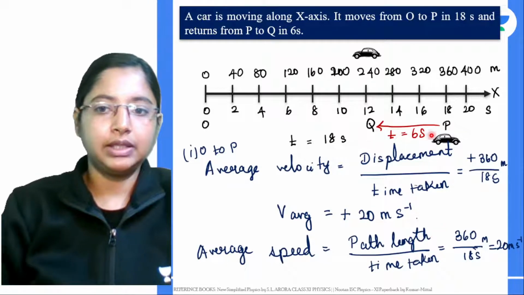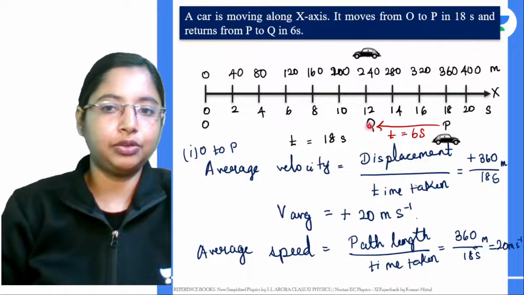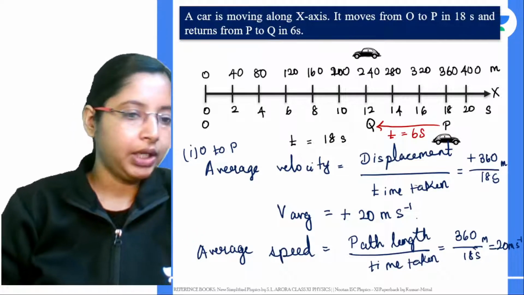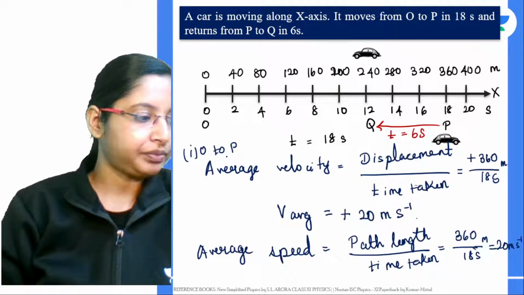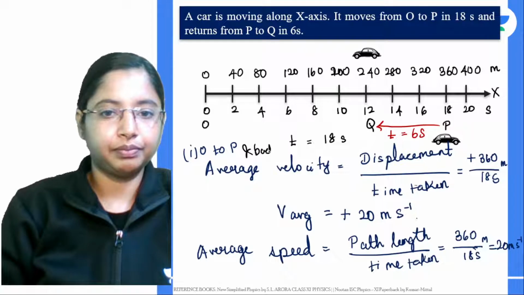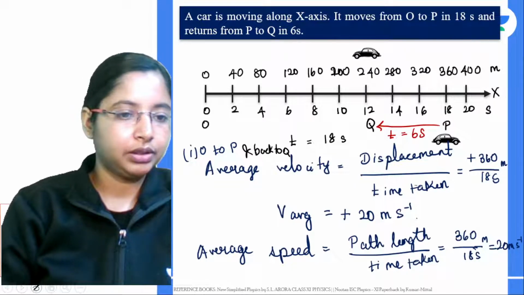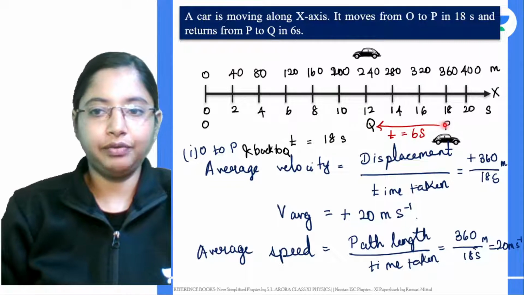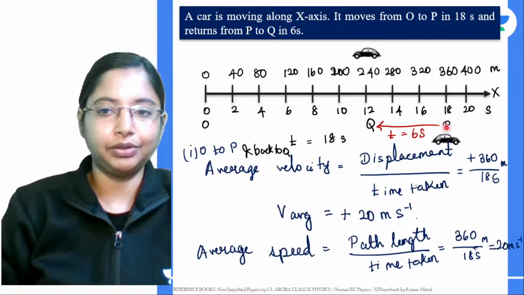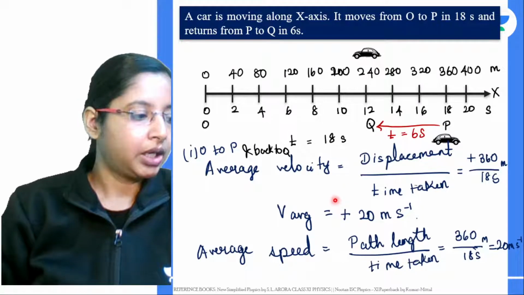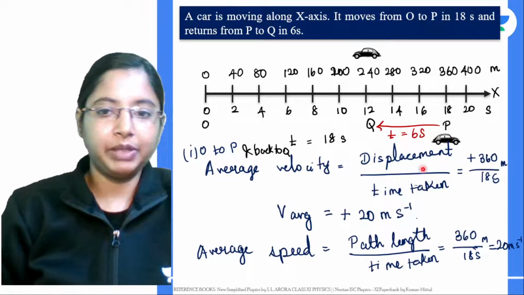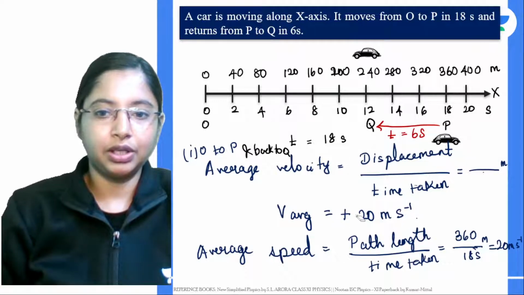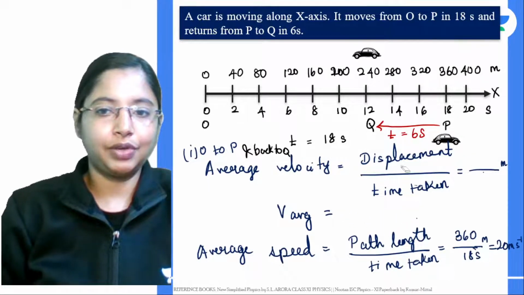Now point 2 is, the car is going from P back to Q. Let's do it from here. For the object to go from O to P, and back to Q, it is going from O to P, and again from P it is coming back to Q over here, in this distance. For this, what would be the average velocity? Average velocity again will be displacement by time taken.